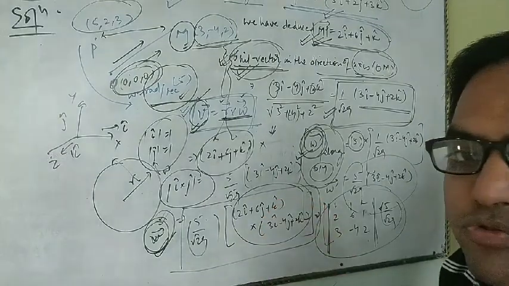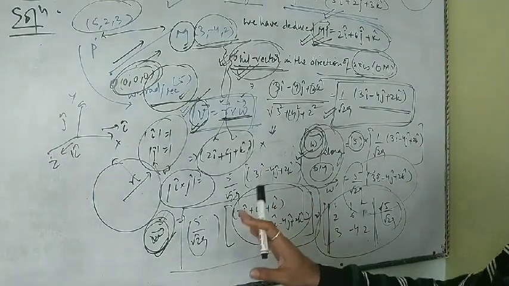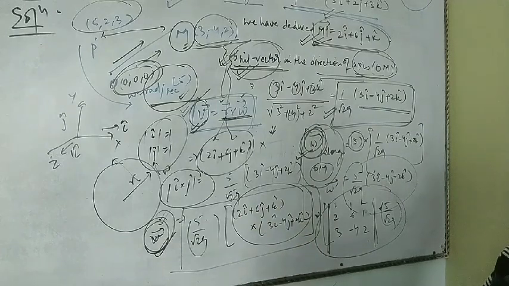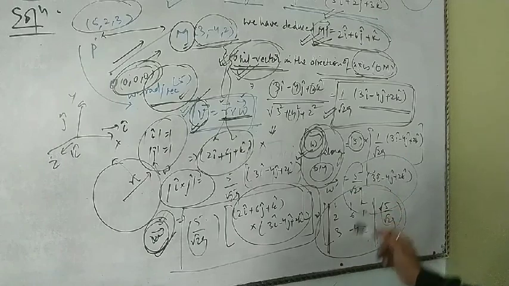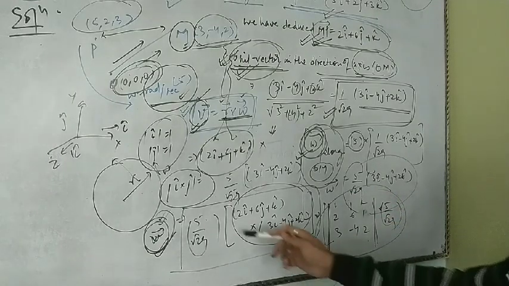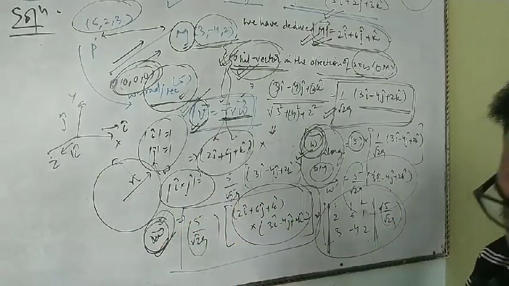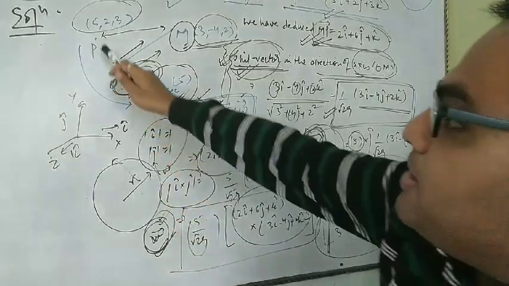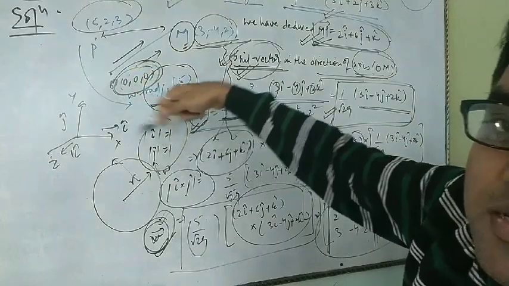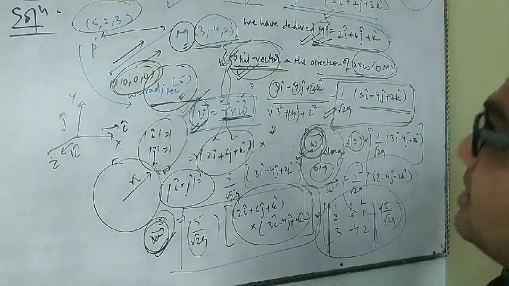I want everyone to solve this equation. It is a simple cross product. You can take help from the book also, and I have given the hint on how you can solve this. In that way you can obtain the directional vector of v, the linear velocity of that point P along this OM axis. Okay, you can get this, and this has been asked.